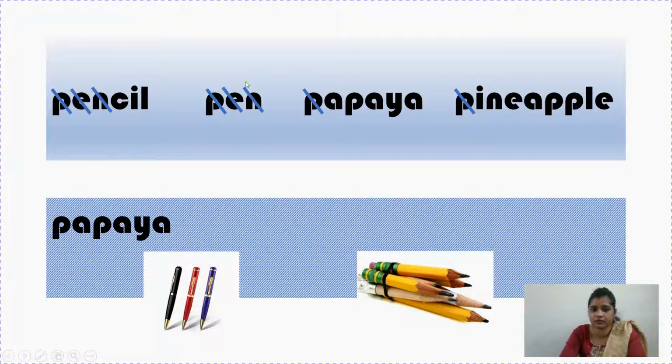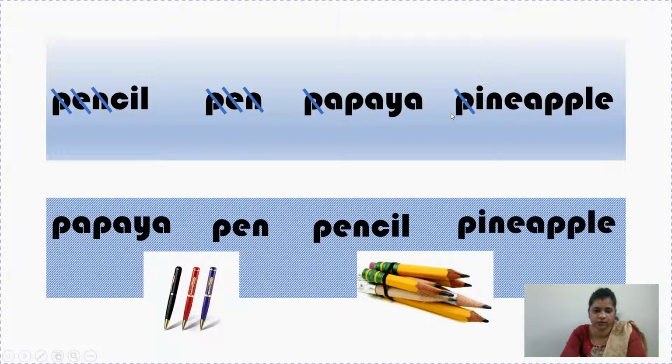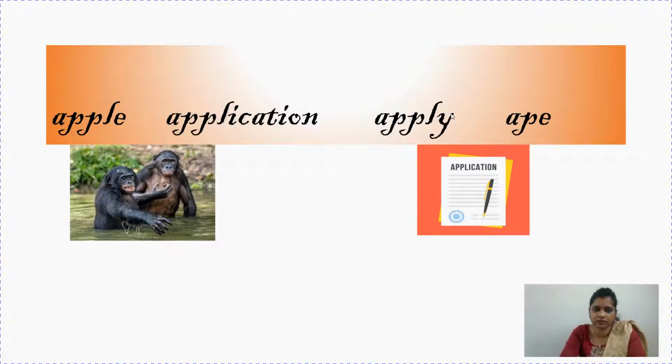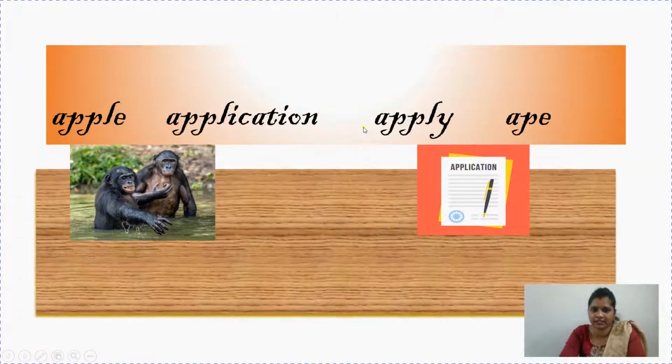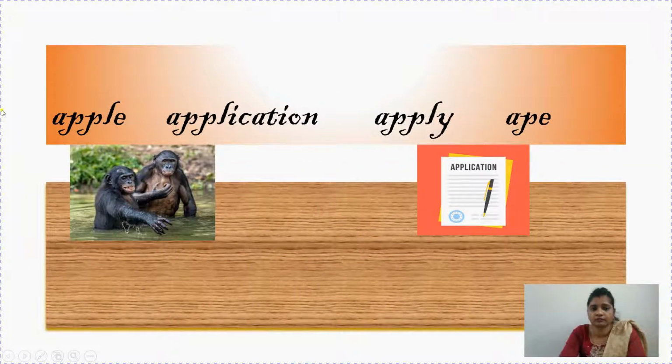But what can we see here? This word is over here, so we will write the shortest word first. And then we will write pencil, and what is left behind? Pineapple. So it will go last. In the same way, come to the third example, children: apple, application, apply, and ape. We can see two letters are the same, AP, AP, AP, and AP. So let us strike it off fast.